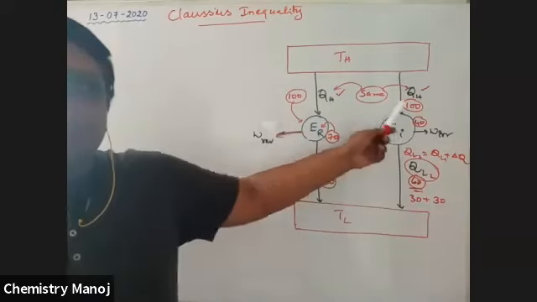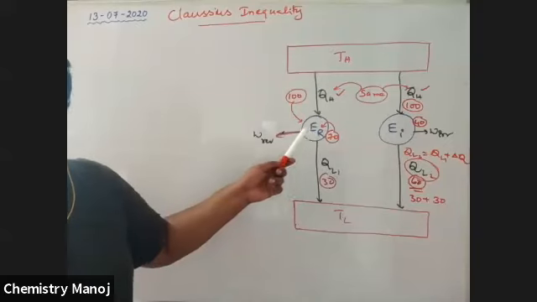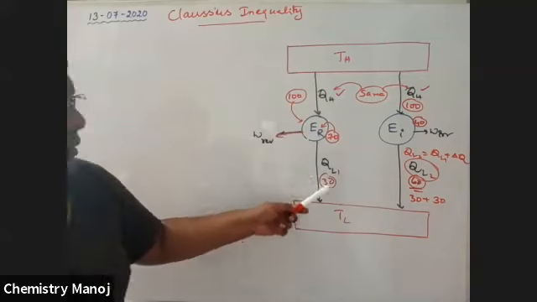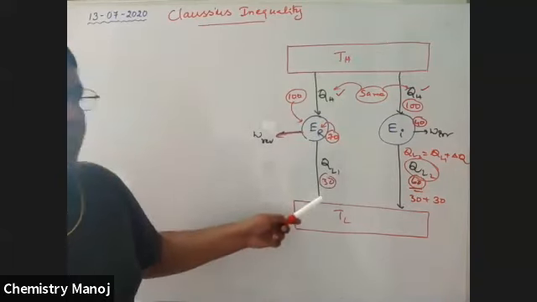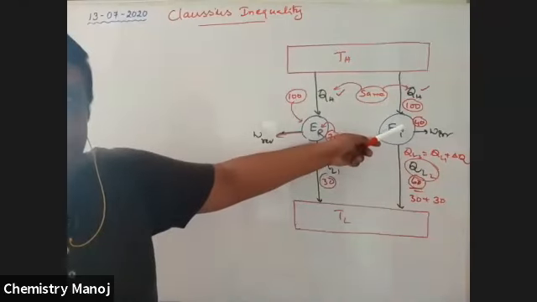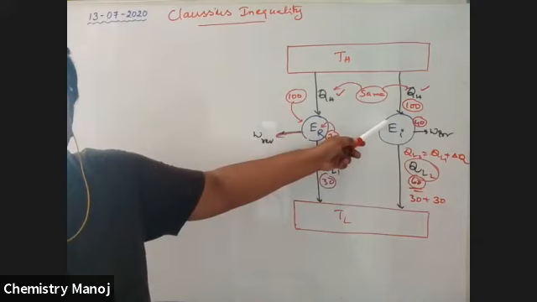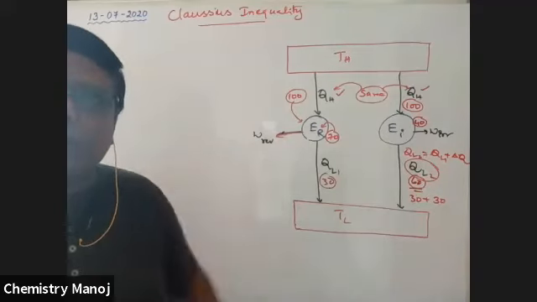Both engines are given 100 kilojoules of energy. Here nearly 70 kilojoules of energy is used because it is reversible. So listen once again carefully. 30 kilojoules is coming out, and 100 is supplied because both are from the same source. Only 40 is converted into work.